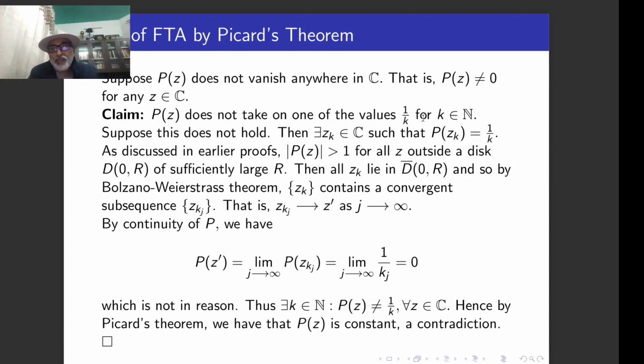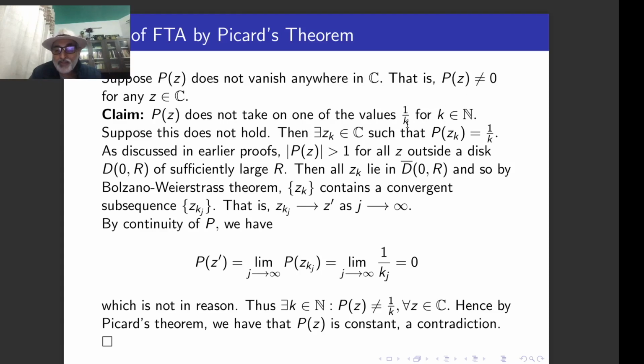We also prove that P(z) does not take on one of the values 1/k for k in N. So that means there is also a value of the type 1/k where k is in N, that means some kind of rational number, which P(z) also misses. So once I establish this claim that P(z) does not assume 1/k for some k in N, then P(z) will omit two values, 0 and 1/k.